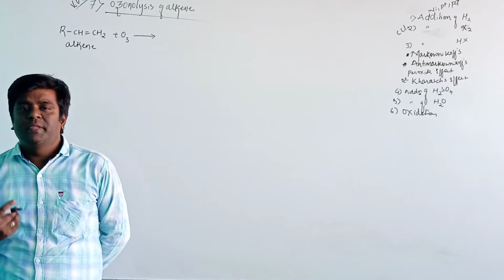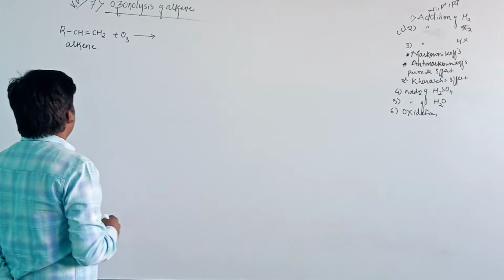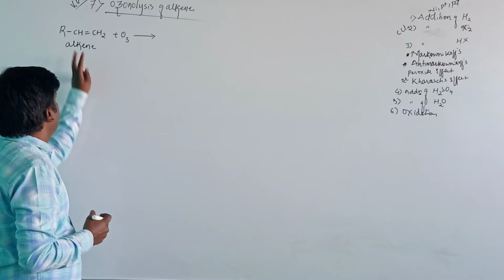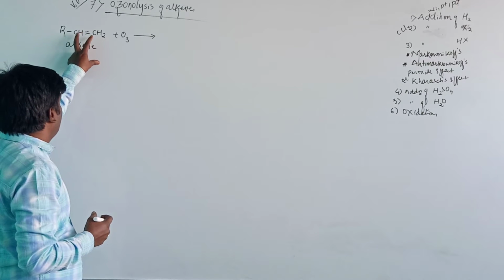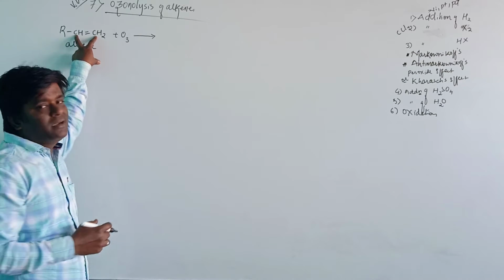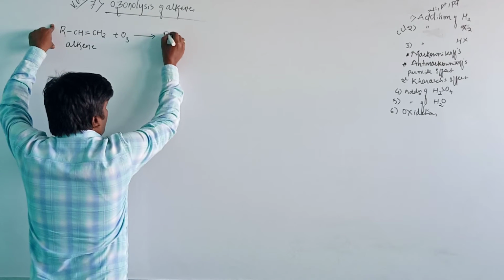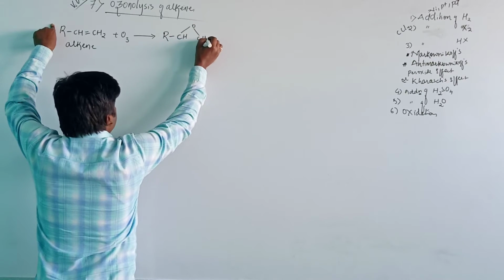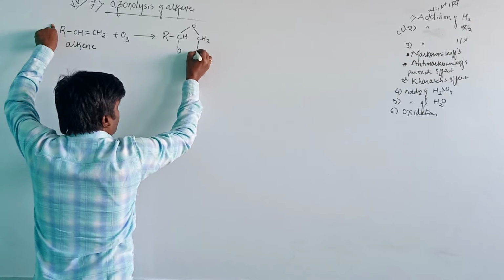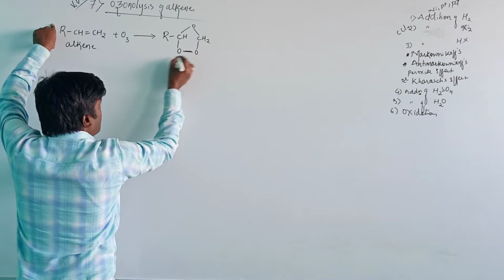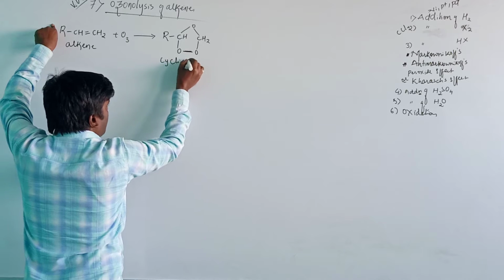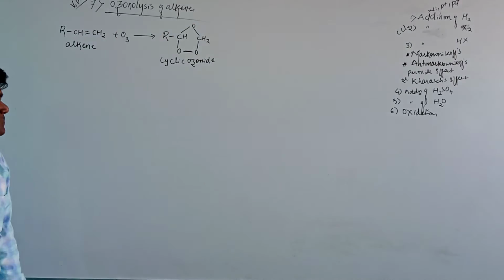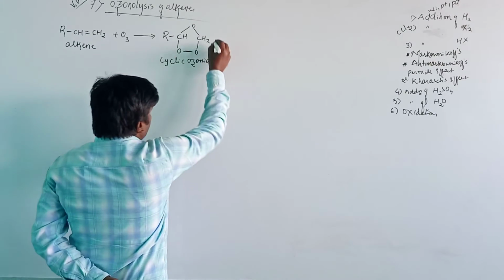The ring is formed between the carbons which contain the double bond, and this compound is called a cyclic ozonide.